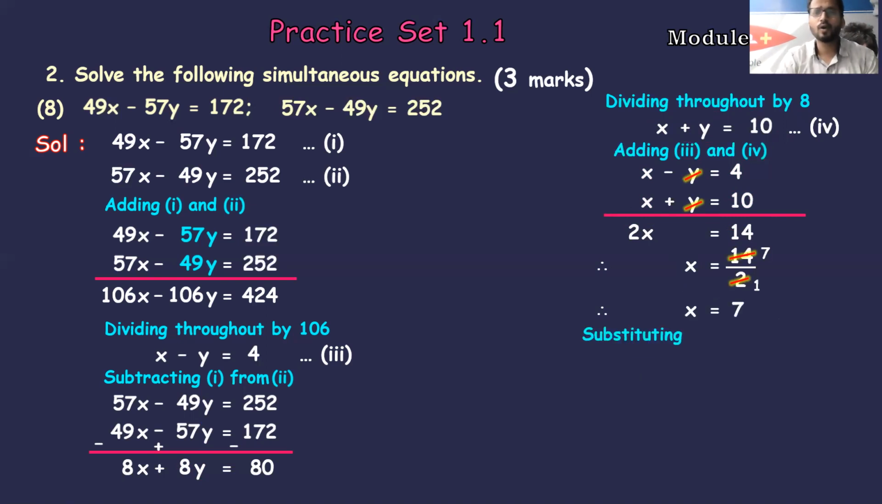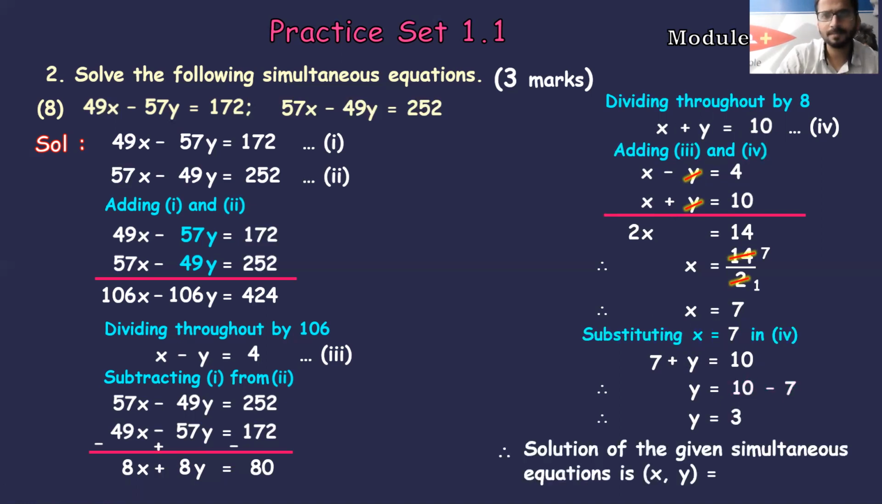X ka value. Now I want y ka value. So substitute there. Substitute in which equation? The easiest equation which you are finding. I am finding fourth equation very easy. I'll substitute in fourth equation. So let us write instead of x, 7. Now let's do the shifting part. 7 from left, I'll shift to right. It will become minus. So 10 minus 7 is nothing but 3. So y ka value I got it as 3.